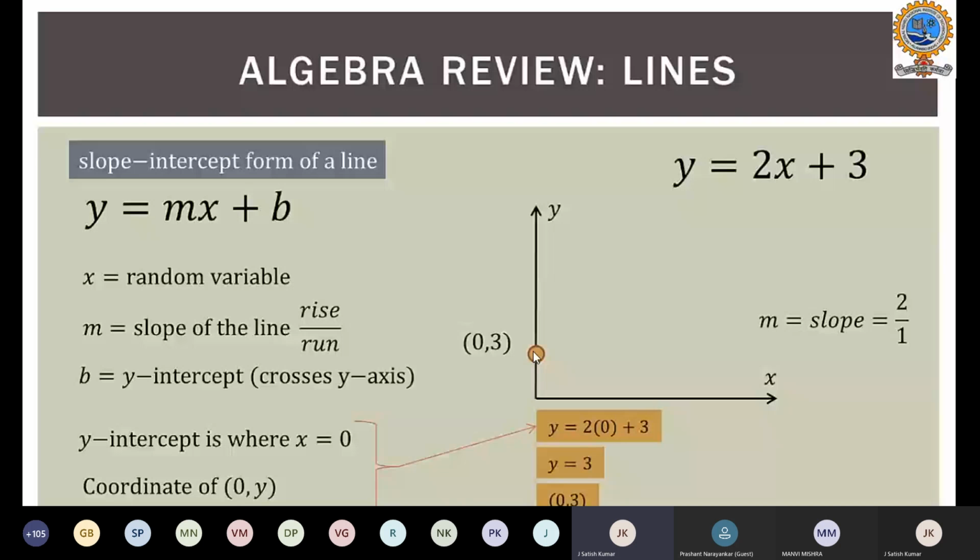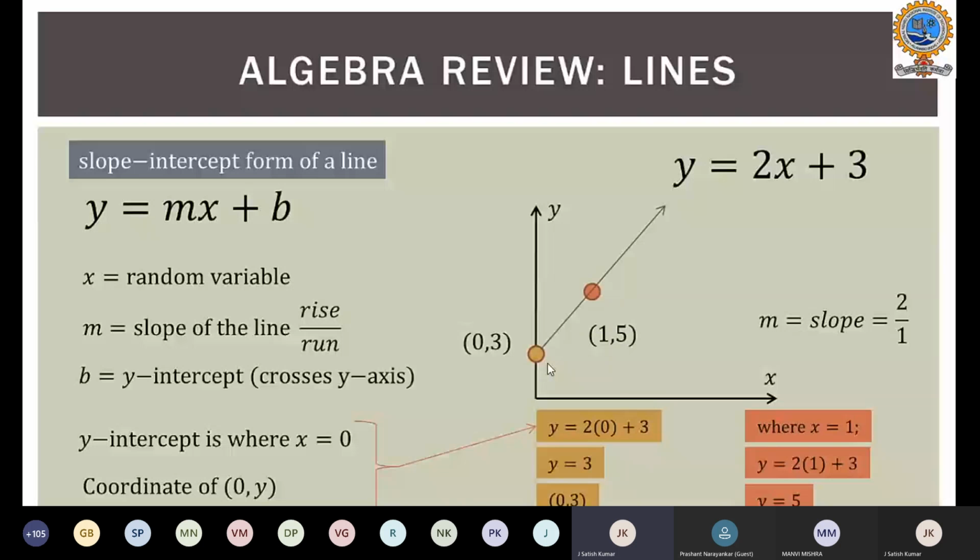It crosses the y-axis. And when I substitute x is equal to 1, I'll get another point, (1, 5), because simple substitution helps me know the value of y. Based on the 2 points, I can draw a line.